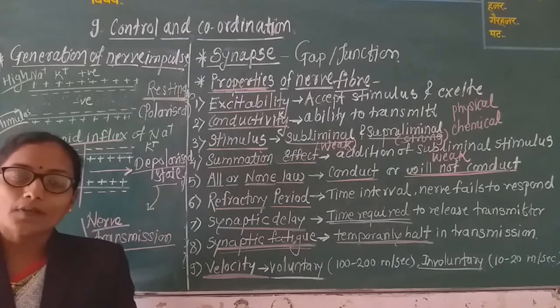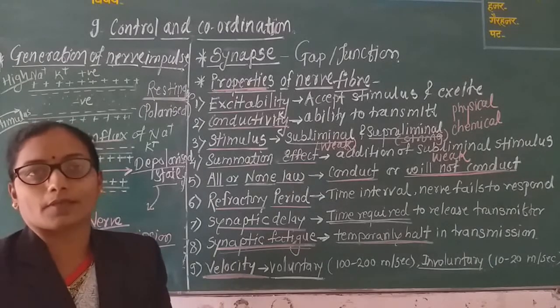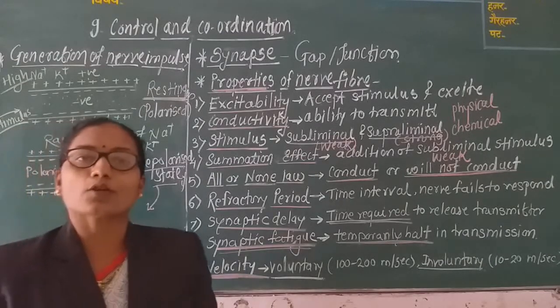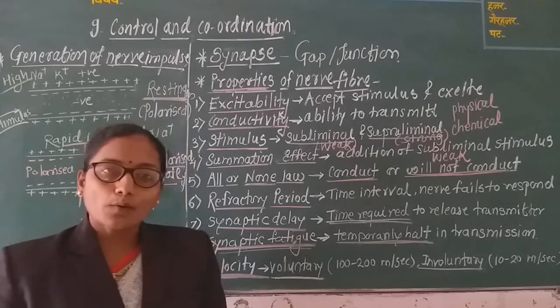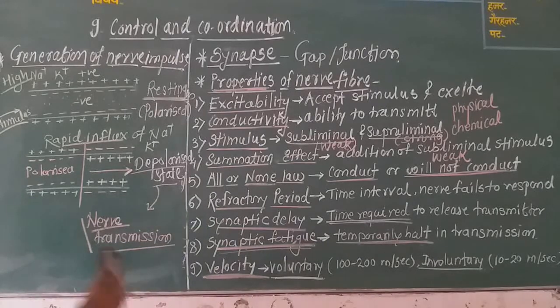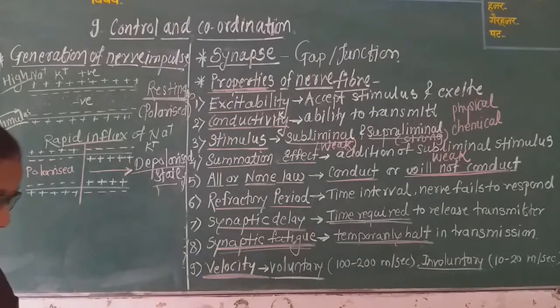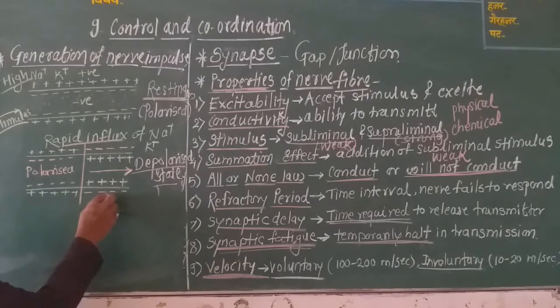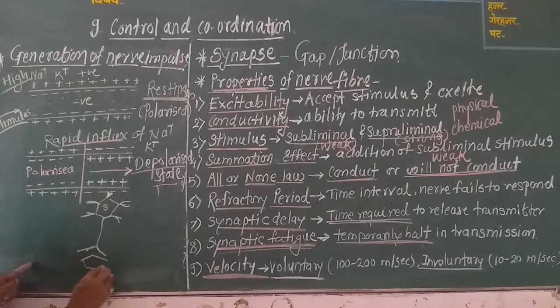Now what happens in the case of these nerve fibers? Earlier we studied the details of the neuron. If you observe, firstly, these are neurons. This is the simple structure of a neuron. These are dendrons. This is the cytosol. This is the axon. This is one neuron, and this one is the second neuron.